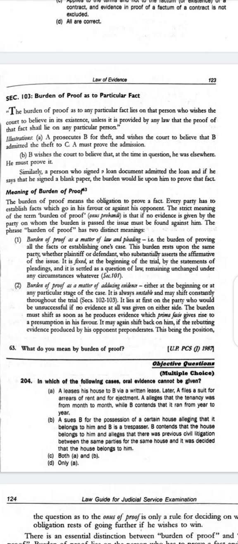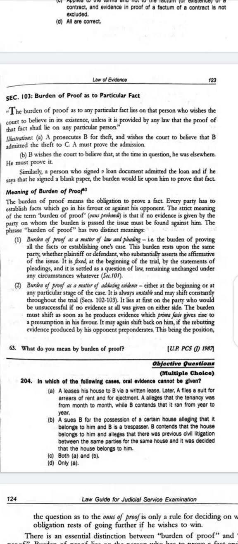Burden of proof basically has two distinct meanings in the Indian Evidence Act. The very first is that it is a matter of law and pleading. It means the burden of proof is on the person who comes in front of the court and asserts something, whether he is a plaintiff or a defendant.